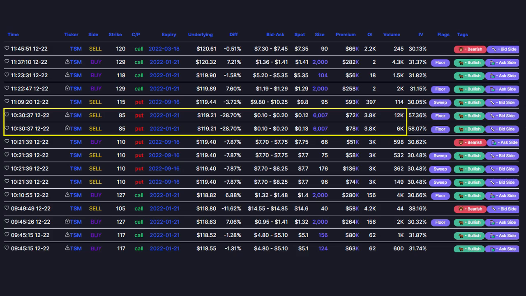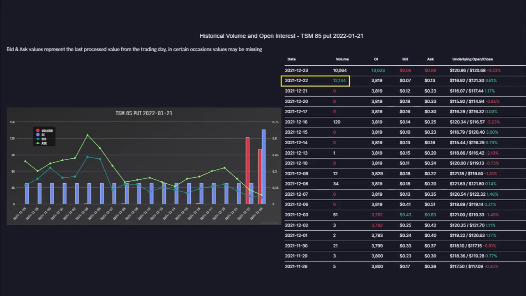Now, let's go back to the 22nd and examine this large opening bid-side put position. Again, note that open interest is static while volume has reflected new trades hitting the tape. We can deduce that this trader wrote around 12,085 strike puts for around $12 to $13 credit per contract. You can see the volume from this trade reflected in the table.